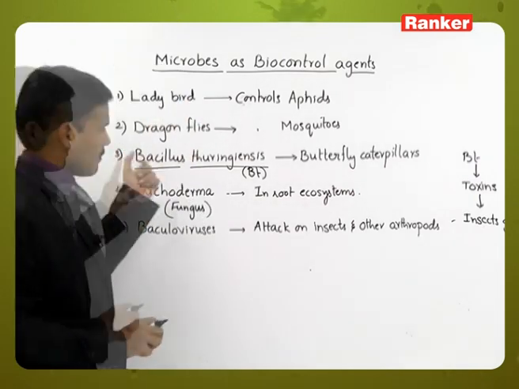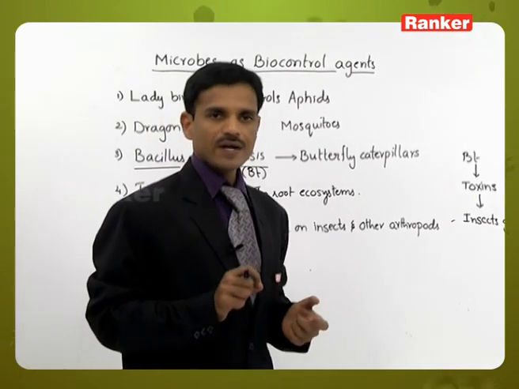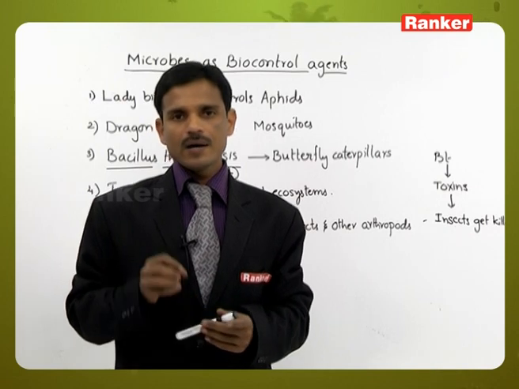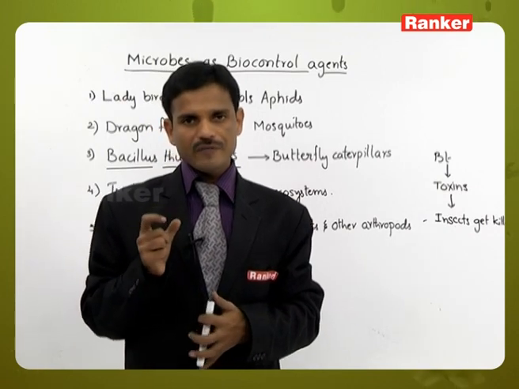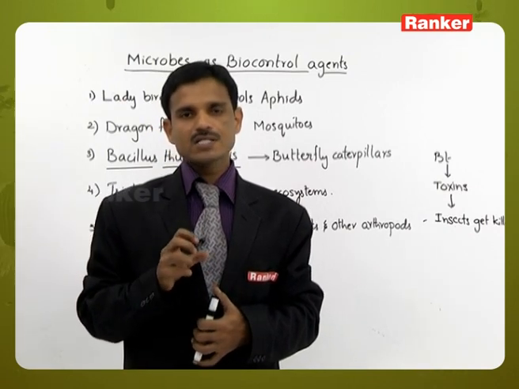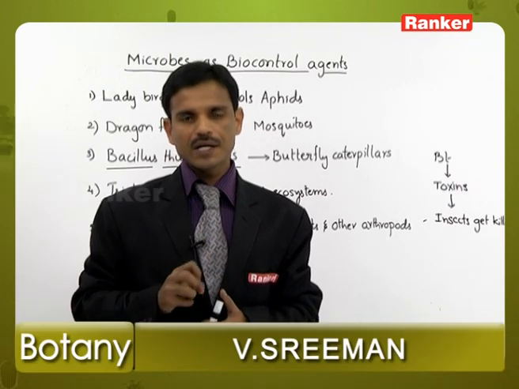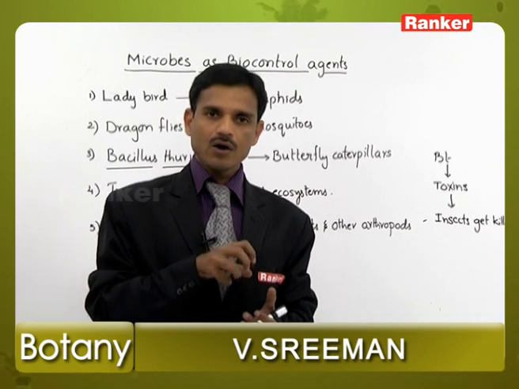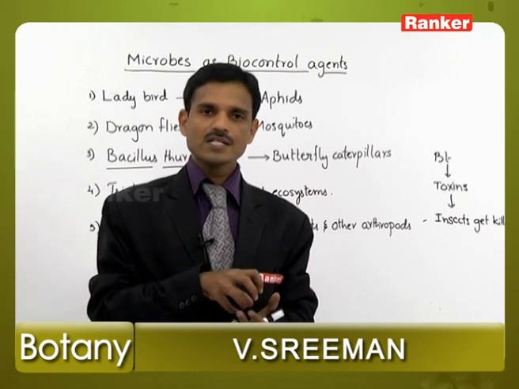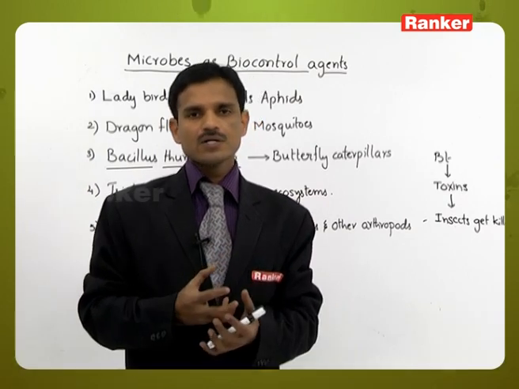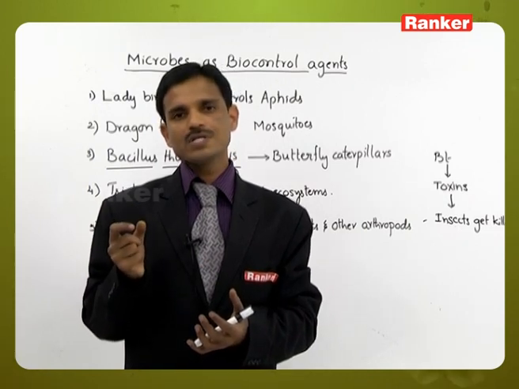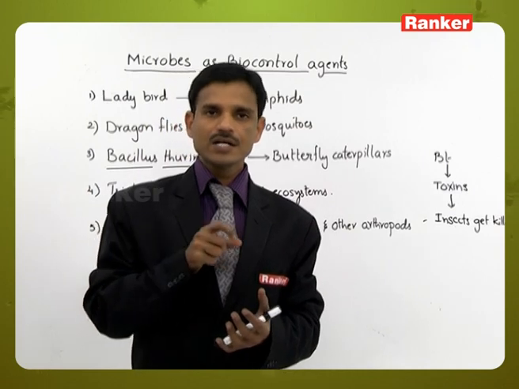Next, the Bacillus thuringiensis bacterium is nowadays also used in genetic engineering. From the Bt bacterium, the toxin-producing gene is isolated and incorporated into the target cell, which may be any plant cell.